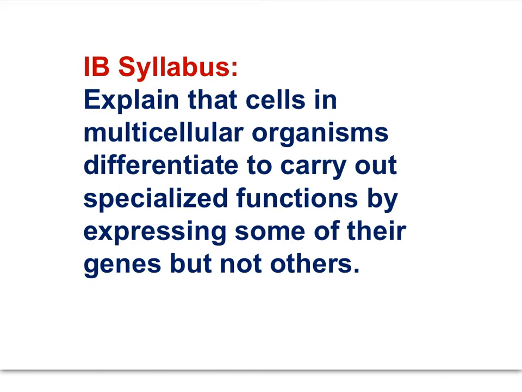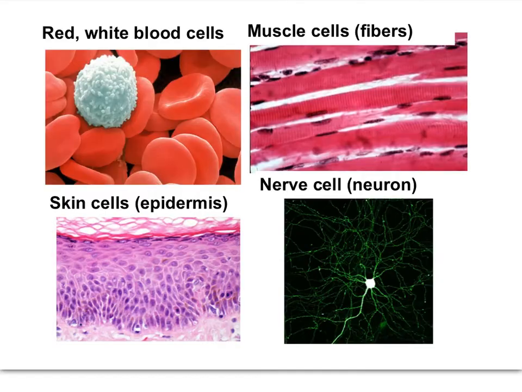Here's the next IB syllabus statement. Explain that cells in multicellular organisms differentiate to carry out specialized functions by expressing some of their genes, but not others. Cells within us, while each carrying the same genetic composition, are specialized for different functions, as you can see here in this image. In each cell separately, some genes are expressed, while other genes are not. The expression of genes differs among all the differentiated cells in our body.